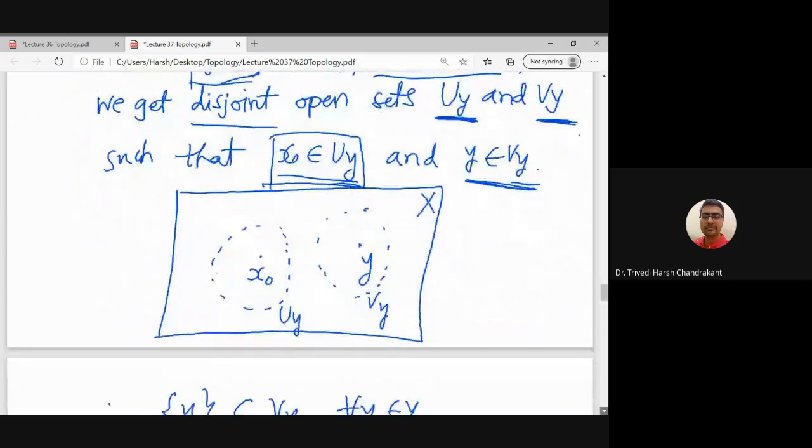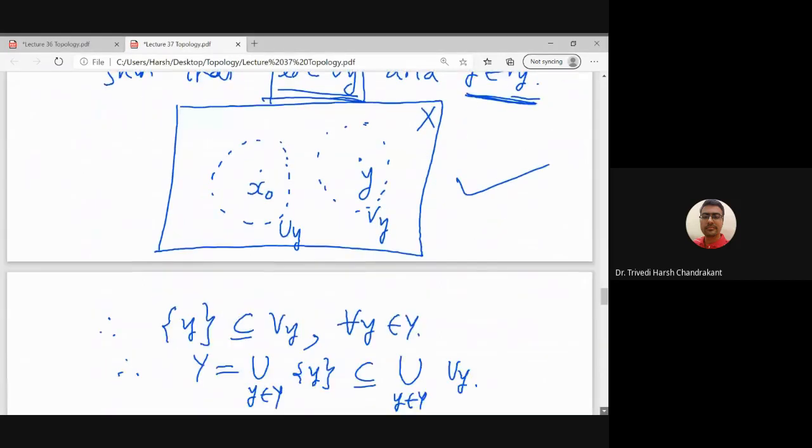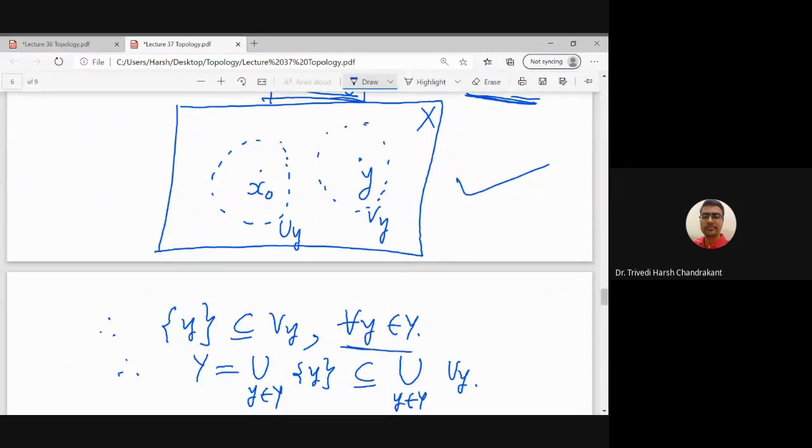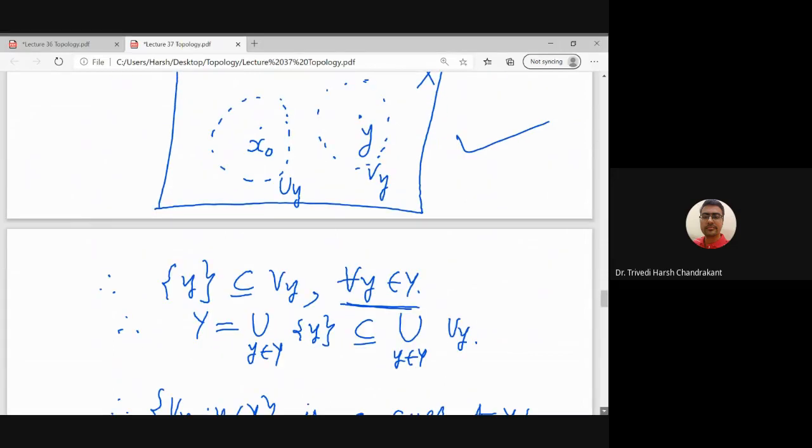This is exactly what the Hausdorff condition gives. Every y belongs to Vy, so the singleton y is a subset of Vy for every y, and we know that capital Y is a union of singletons y. Every set is a union of singleton elements, and since the singleton y is a subset of Vy, we can use that here.